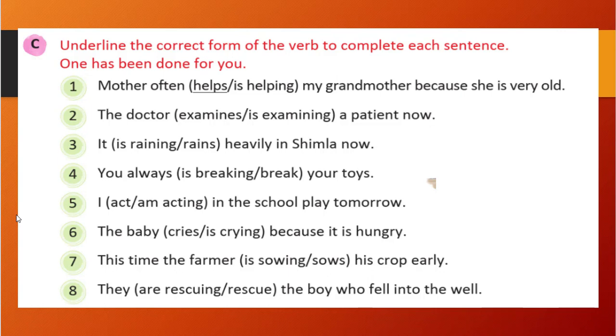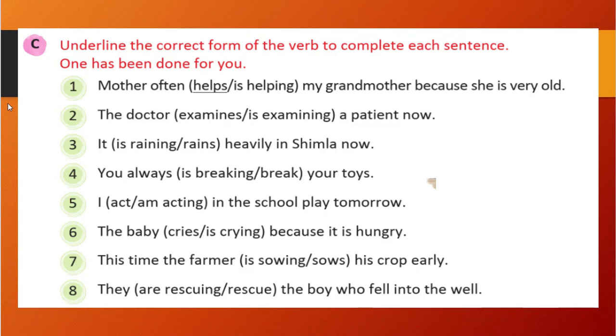Often it means whenever she requires, that time she is helping, right? So it is on a daily basis, it is regular, so it means we have used helps as the sentence should be in the present tense. Similarly we will see other. You see second one, the doctor blank, examines or is examining a patient now.